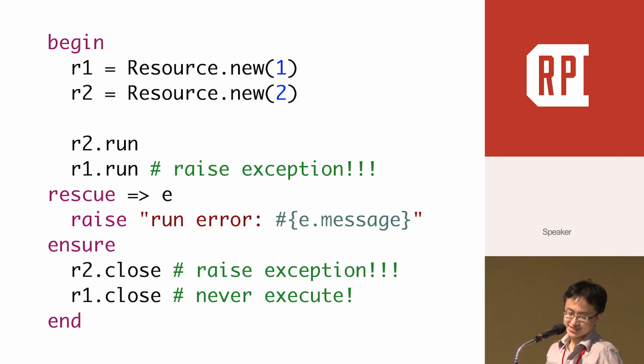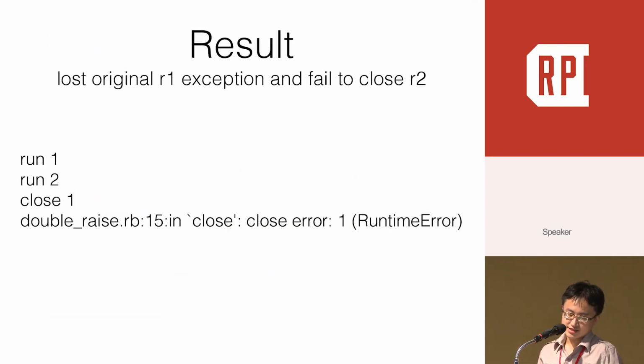Then we can deduce that R1 will not be closed properly. So here is the output result. We not only lost the original R1 exception, but we also failed to close R2. How do we fix this? The basic idea is to implement a wrapping class to try to stack all exceptions. I leave the challenge to you.